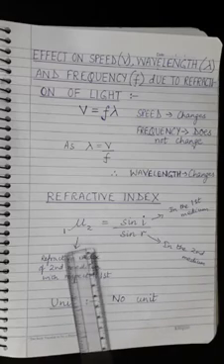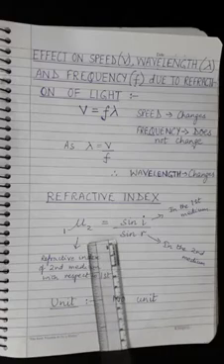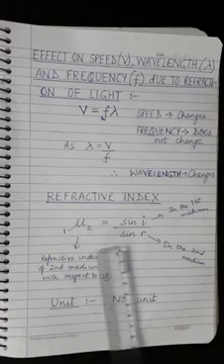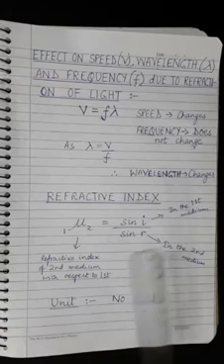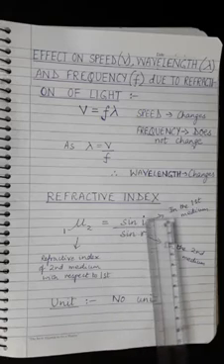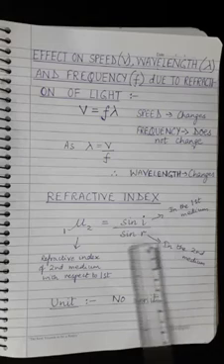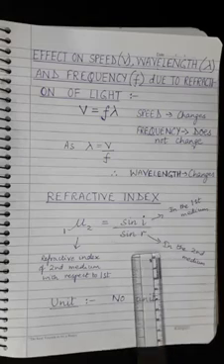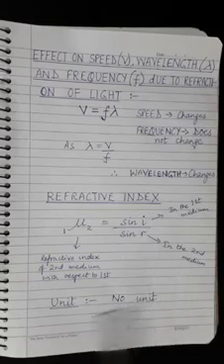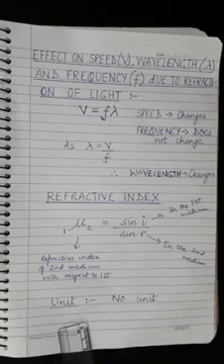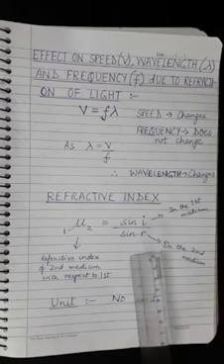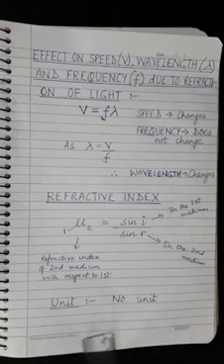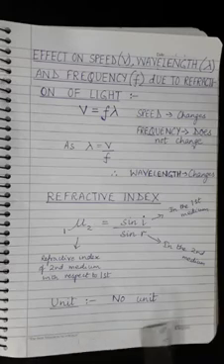Thus, the refractive index of second medium with respect to the first medium is defined as the ratio of the sine of angle of incidence in the first medium to the sine of angle of refraction in the second medium. And talking about the unit of refractive index, it is the ratio of two similar quantities. Therefore, refractive index has no unit.